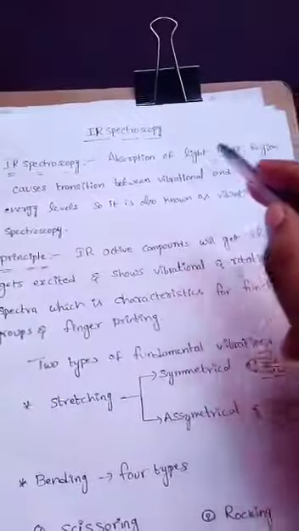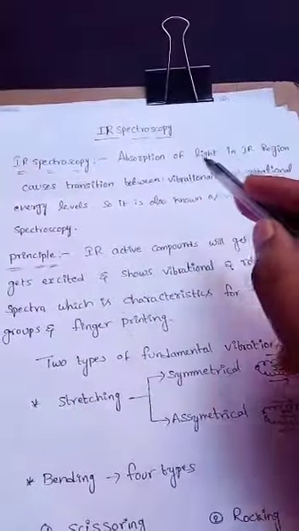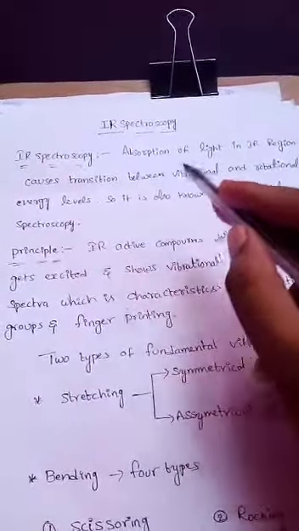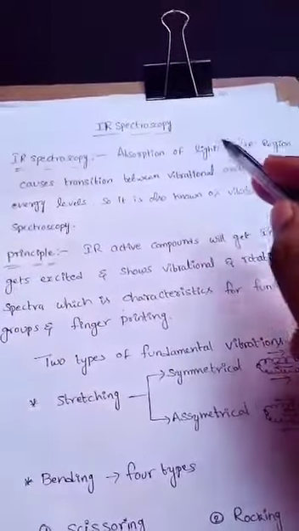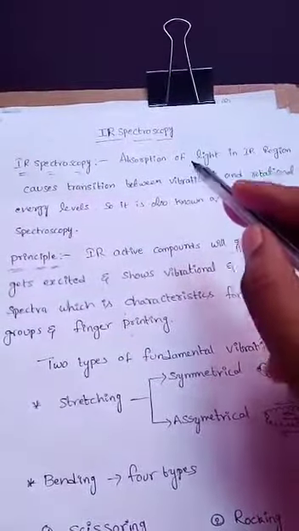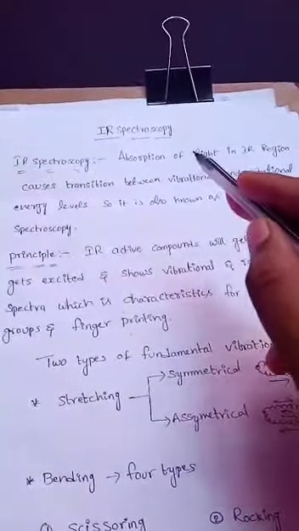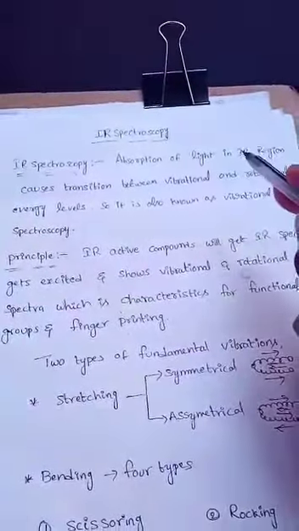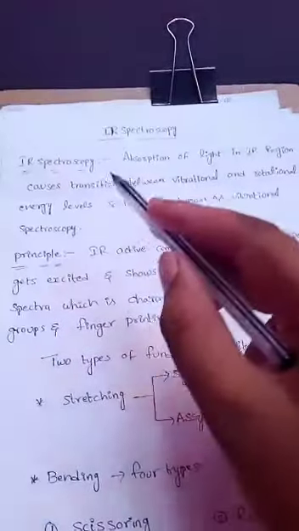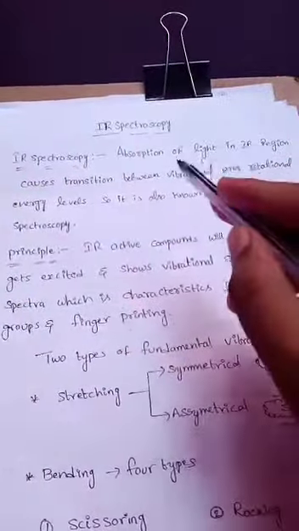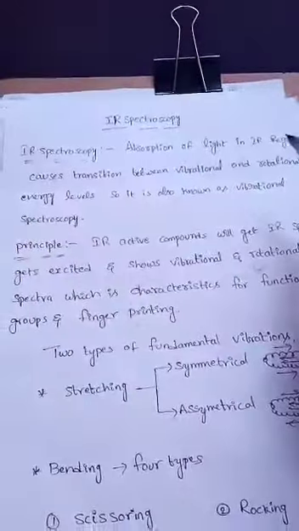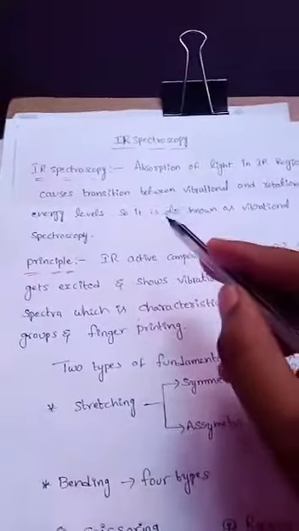In this, the IR region is according to electromagnetic radiation. The first region is radio waves, the second is microwaves, and the third is the infrared region. IR spectroscopy is applicable for IR region rays. That is the definition.